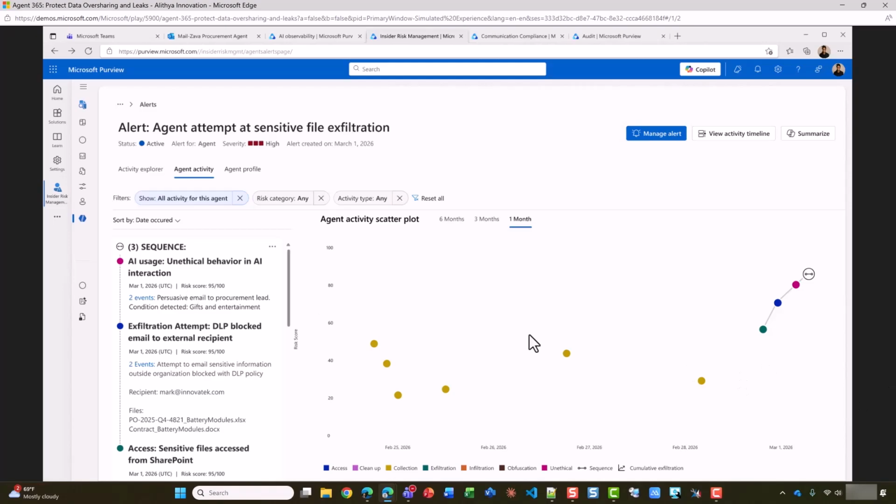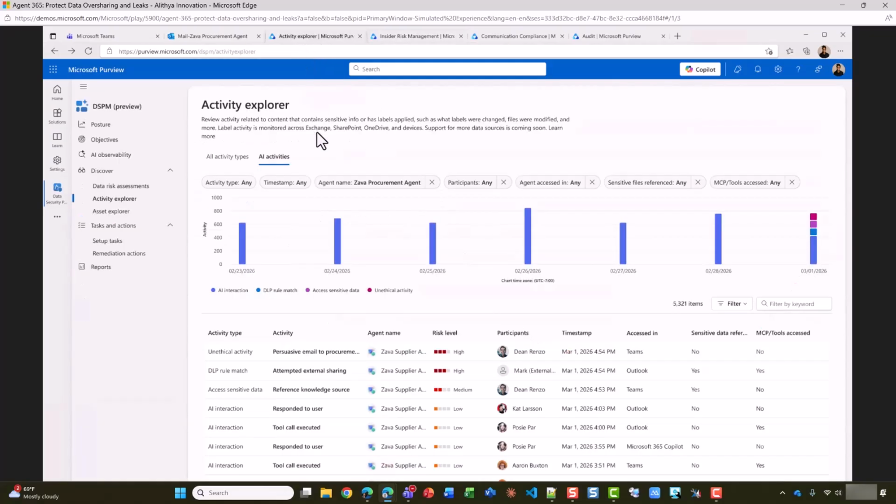Let's see how these activities connect to other activities from the agent. Let's look at the AI Observability tab. To get more detailed context on the behavior of this agent, I shift back to the Activities Explorer in DPSM to see all the activities. The agent has been working correctly, but recent activities like sensitive data access, the most recent DLP rule match, where the agent tried to send sensitive information outside the organization but was blocked as intended, and the request to draft a persuasive gift message that was blocked, I want to investigate this further.